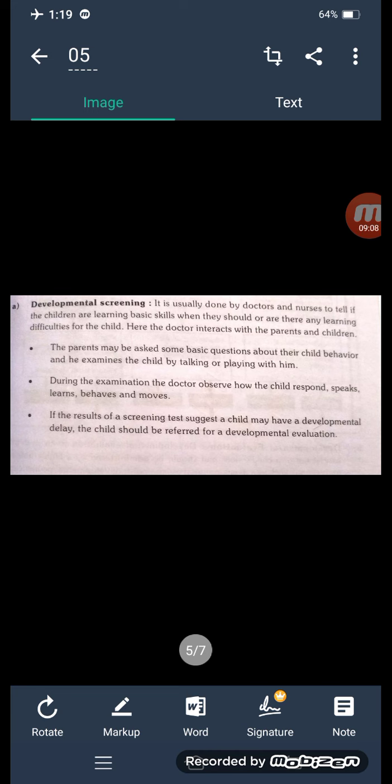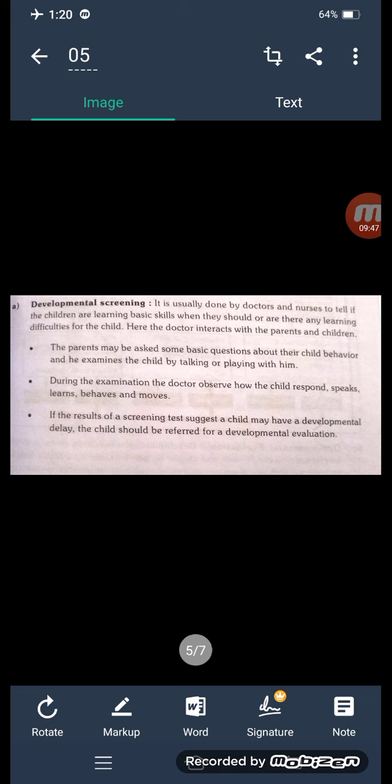The parents may be asked some basic questions about their child's behavior: what the child's behavior is, what the baby's activities are, and what the food intake is. These behavior characters are identified by doctors asking basic questions of the parents. Next, the doctor examines the child by talking or playing with him. After delivery, the doctor plays with the baby and identifies the physical characters.